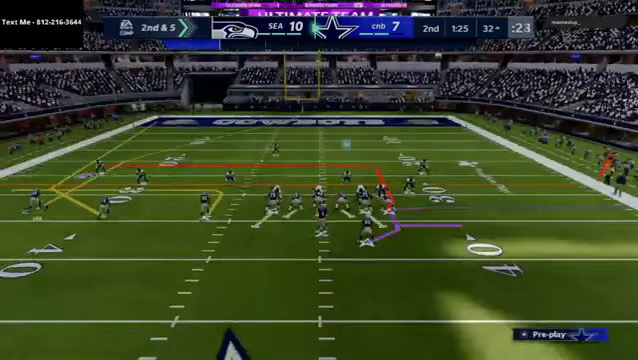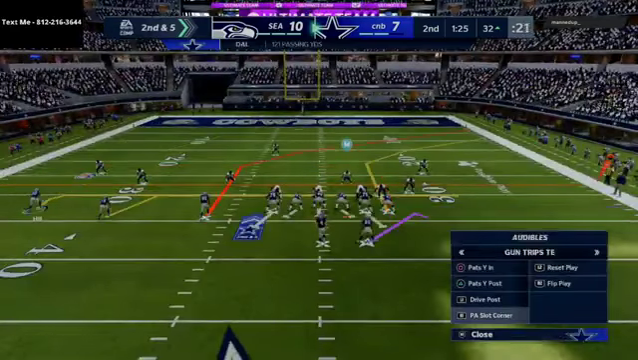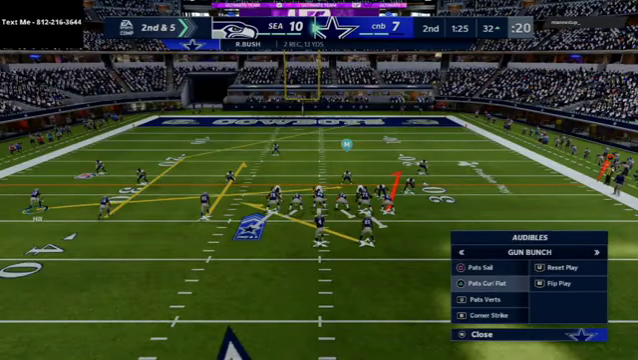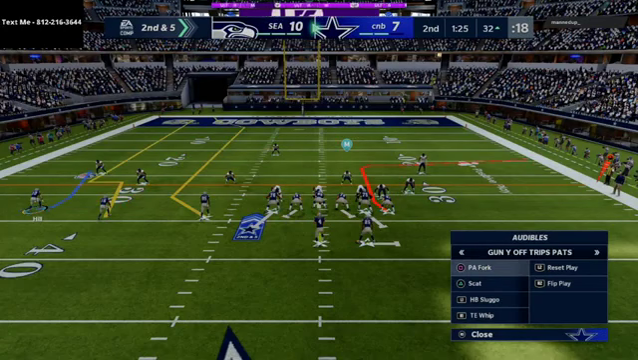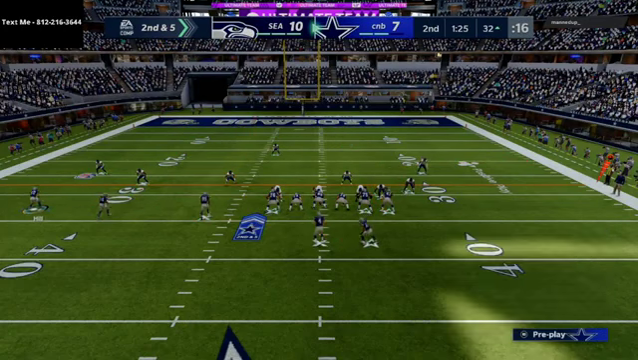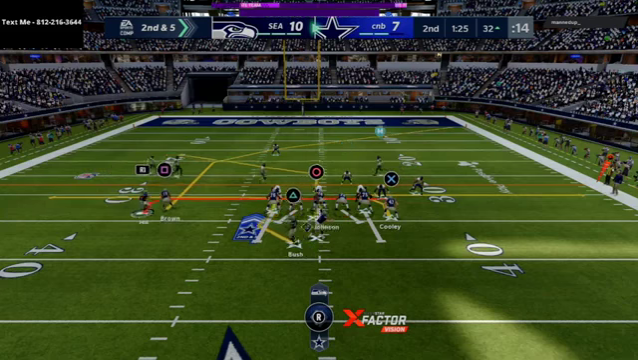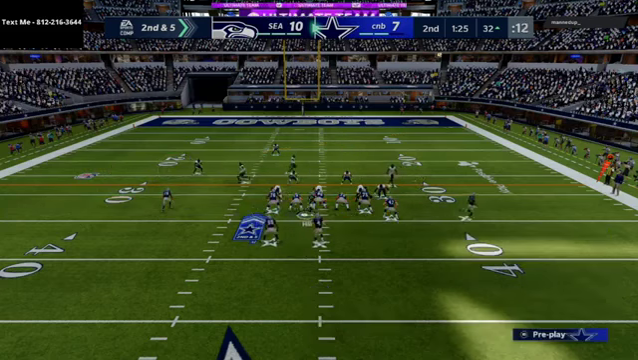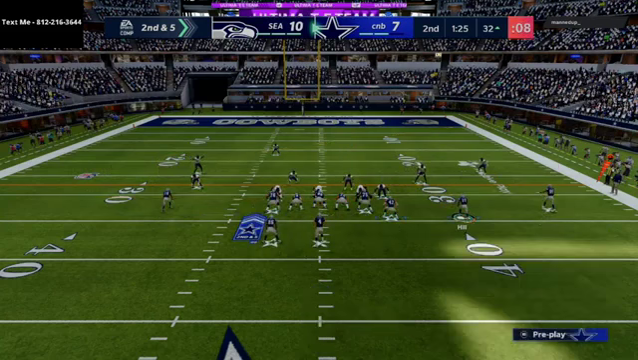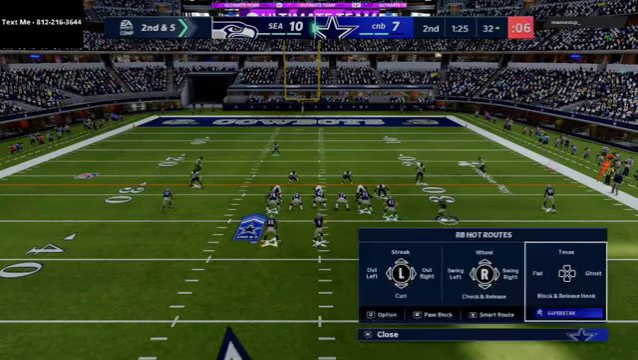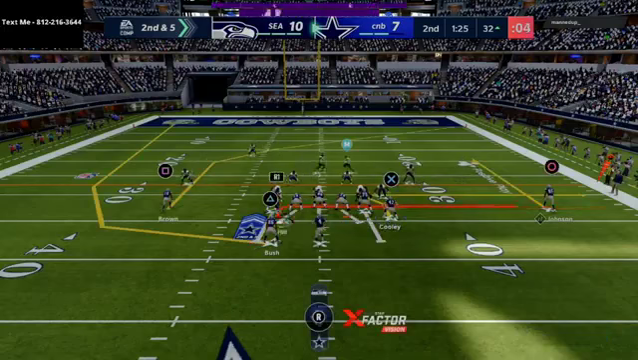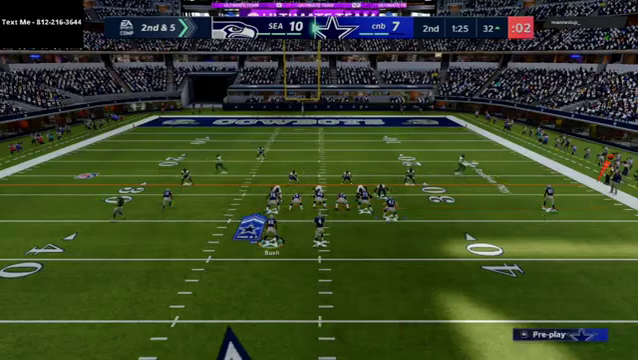We got a minute 25 left here. And really, what you want to do, we're actually going to go into the U trips formation. The main reason we're going to go into this formation right now is just to kind of clean things up a little bit. I feel like our offense has been a little bit off.